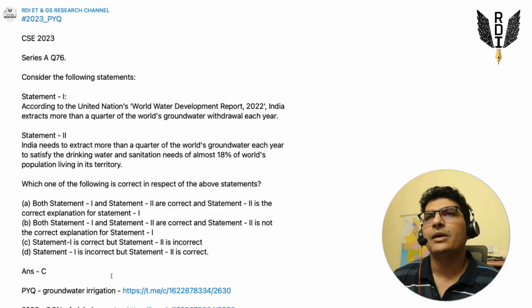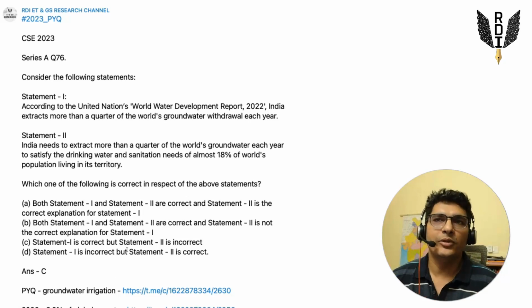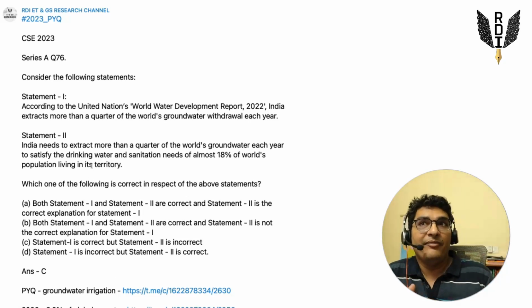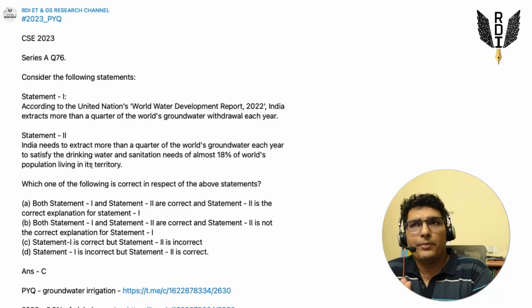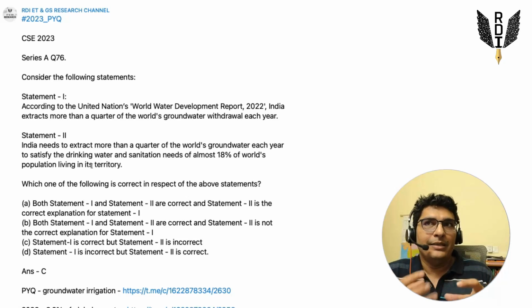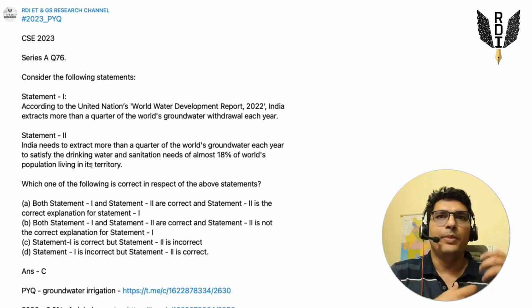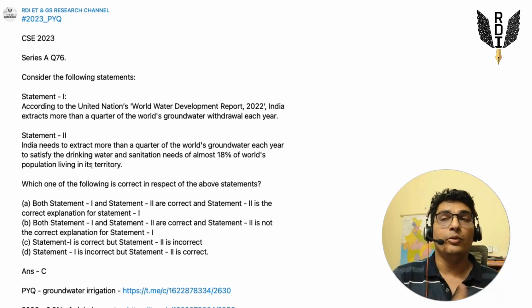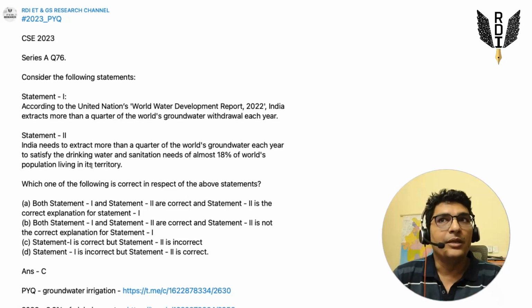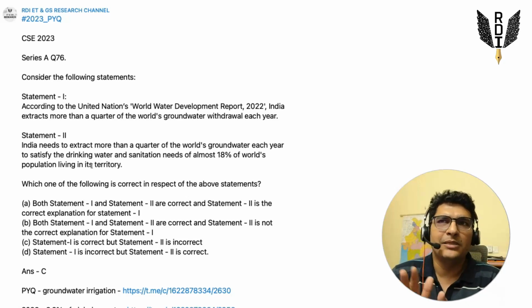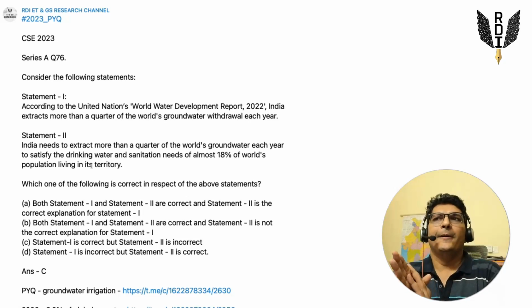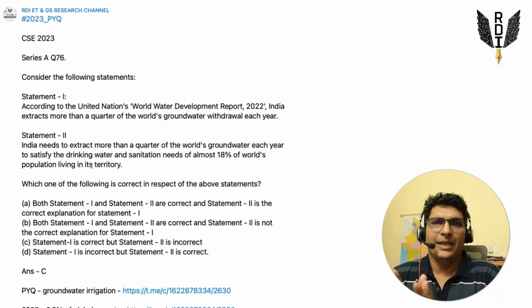Now let us just come to the first statement once again. This statement was talking about India extracting a seemingly big figure, the tone of the statement, right? The stress is not just on the number. This number is telling whether it's a big thing or a small thing. So 25% of global groundwater extraction is just from India. This shows heavy dependency, right? So this is something which is not sustainable. This is not a good thing, so to say.